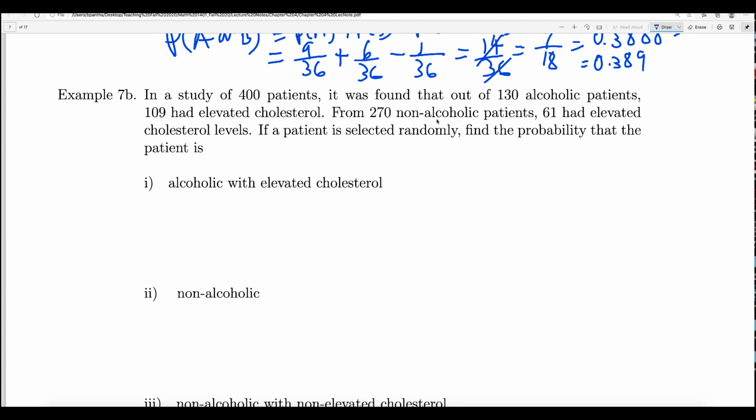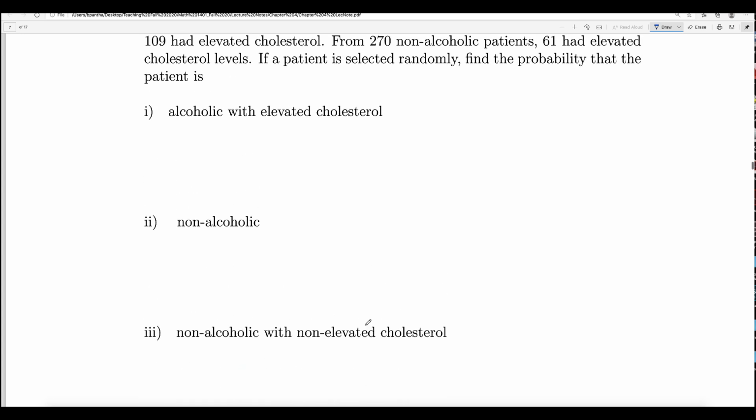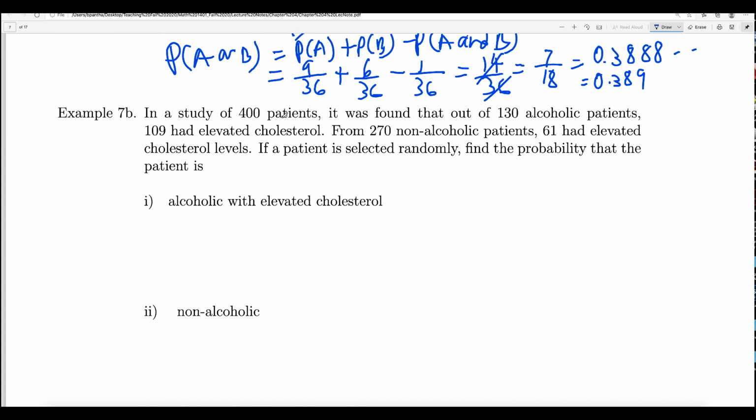From 270 non-alcoholic patients, 61 had elevated cholesterol level. If a patient is selected randomly, find the probability that the patient is alcoholic with elevated cholesterol, non-alcoholic, and non-alcoholic with non-elevated cholesterol. Okay, so we want to answer these questions, and the last one has "or" in it. Okay, so let us first of all make, if the problem is given like this as a word